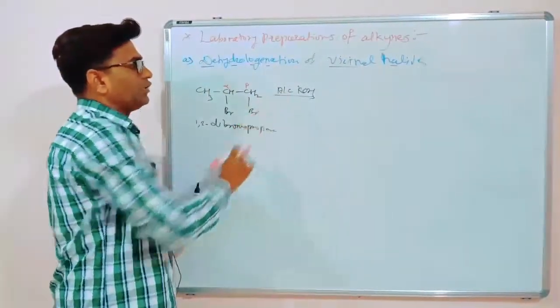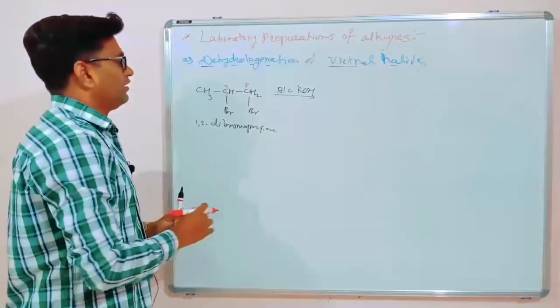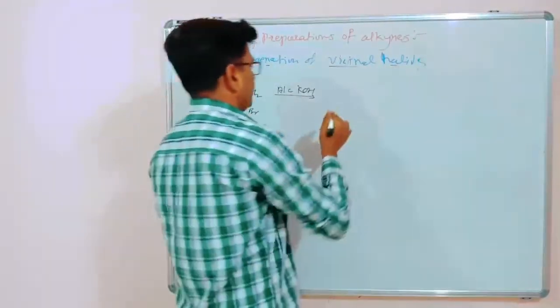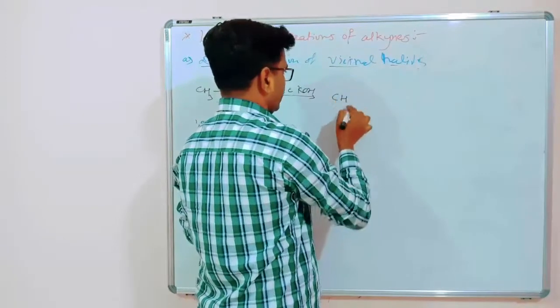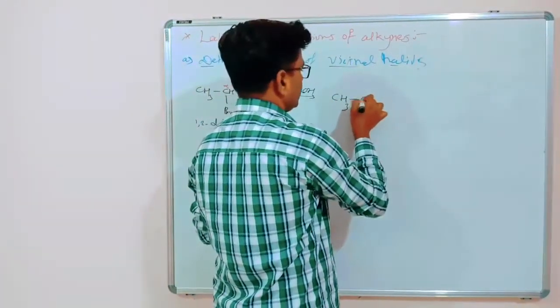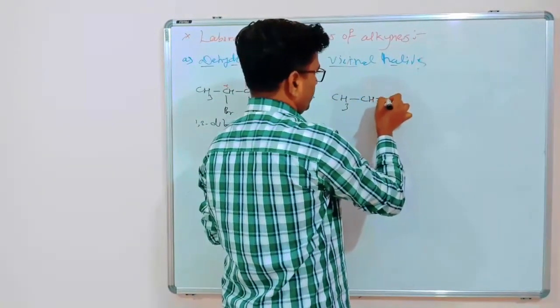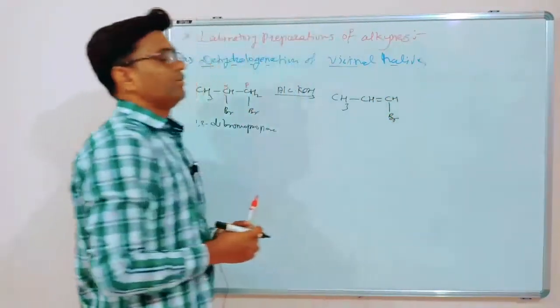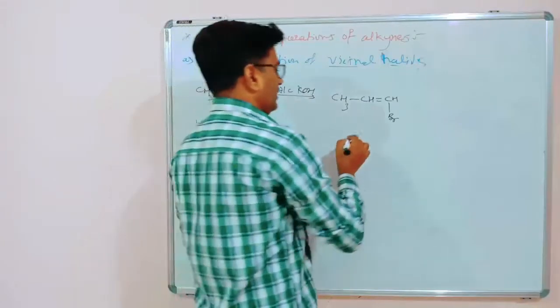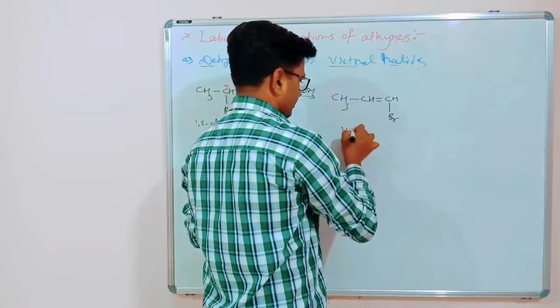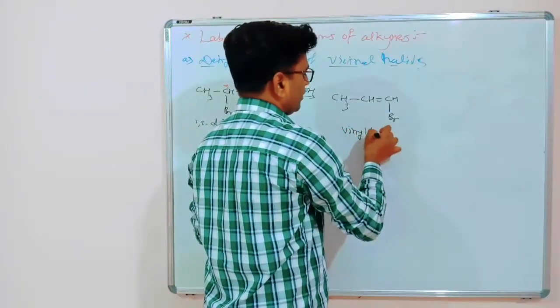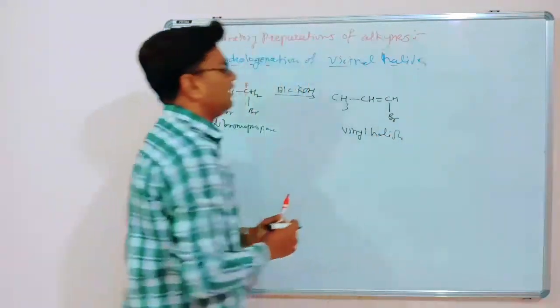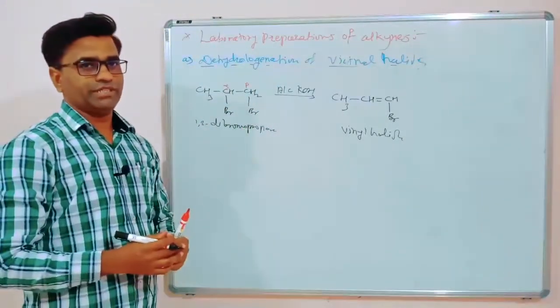So in presence of alcoholic KOH, that is the base, what will happen? We will get an alkene, CH3 CH double bond CHBr. So this is called a vinyl halide. The vinyl halide is the product we will get.